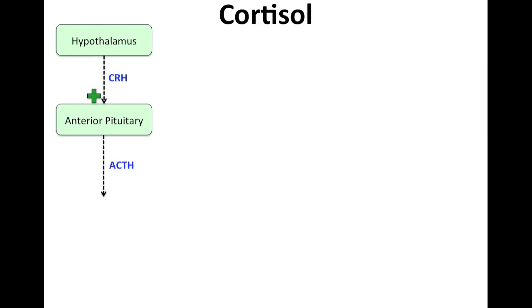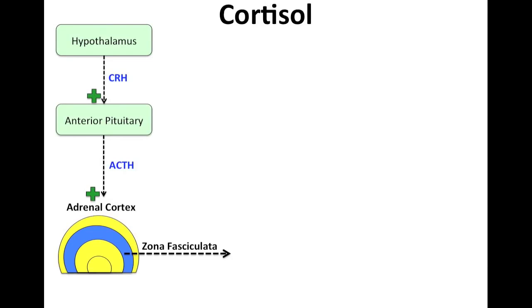So as we know, the hypothalamus releases corticotropin releasing hormone or CRH, which has a positive effect on the anterior pituitary. Now, the anterior pituitary releases ACTH or adrenocorticotropic hormone, which has a positive effect on the adrenal cortex, and to be more specific, the zona fasciculata. Now, this causes increased production and secretion of cortisol.